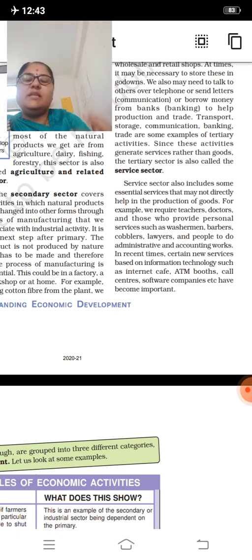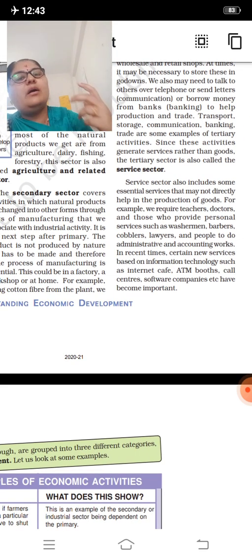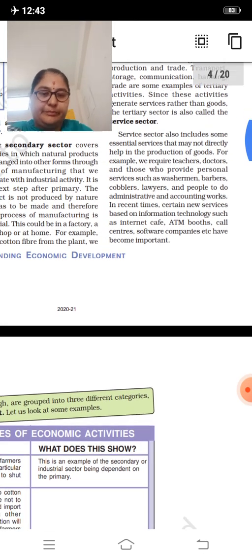ATM booths, call centers, software companies, etc. have become part of life, and these people are providing service. They all come under the service sector because they are providing services to the customers.